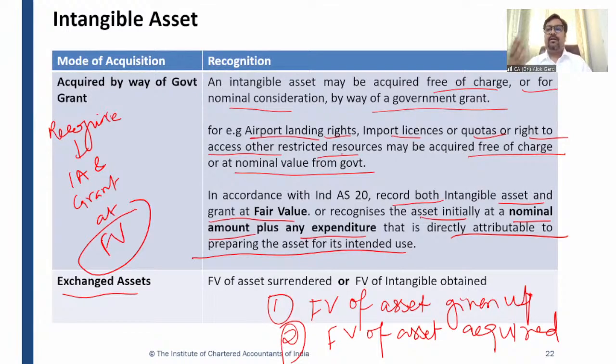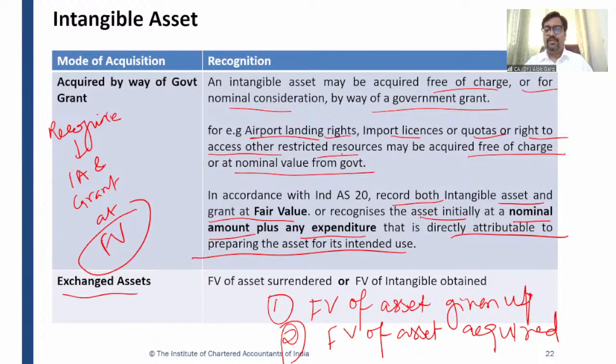Option number 1, recognize intangible asset and government grant at fair value. So intangible asset on the asset side, government grant on the liability side. Amortize intangible asset over the useful life, over the period over which the government has given a right. And amortize this liability, which is a government grant, over the period of useful life in the same manner. So this government grant amortization will give you an income. This amortization of intangible asset will give you an expense. And your P&L will be neutral.